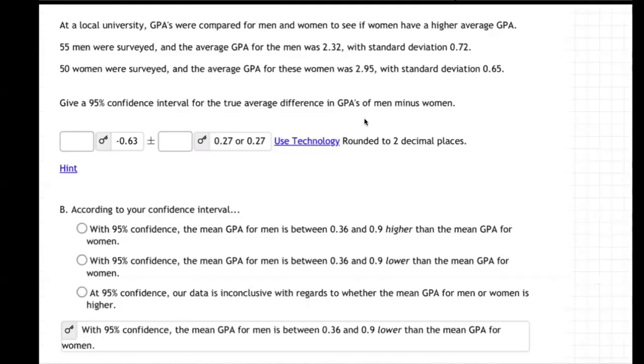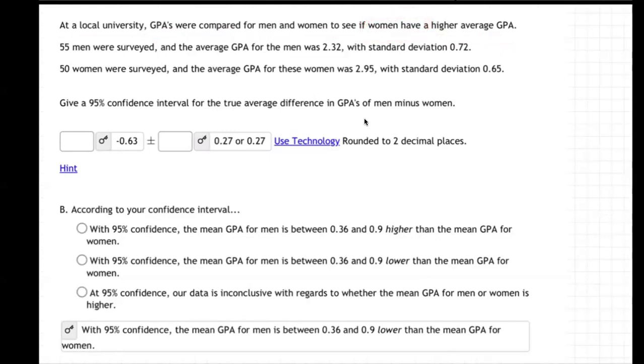On this question, it says at a local university, GPAs were compared for men and women to see if women have a higher average GPA. What do you think? Do you think women have a higher GPA at our college? My guess would be almost for sure yes. It's been my experience. The women are usually doing better than the men. Don't want to discourage you men. I have some men that are doing great, but in general, the women's GPAs are higher.